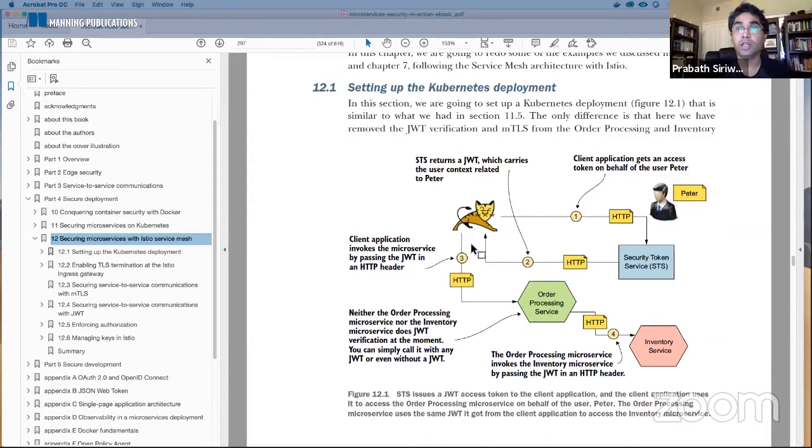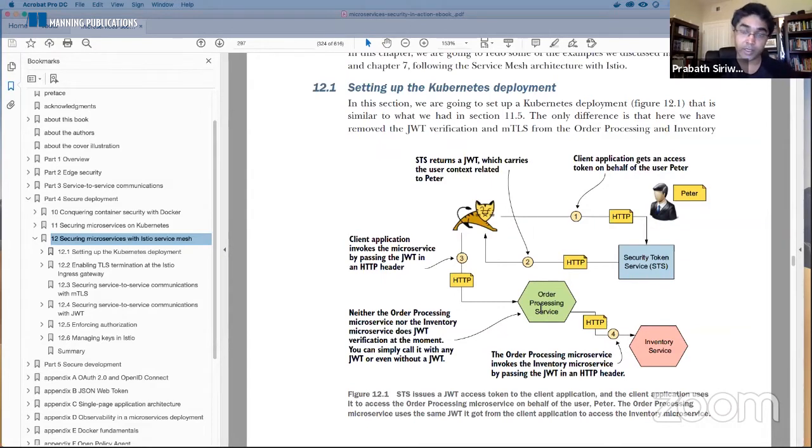The objective is to secure the order processing service and the inventory service both with mutual TLS and JWT. So we should be able to enforce authorization policies based on the attributes coming in the JWT, both at the order processing service end and also at the inventory service end. And the secure token service is the one which will issue a JSON web token to access the service from the curl client. So this is the architecture we are going to build.